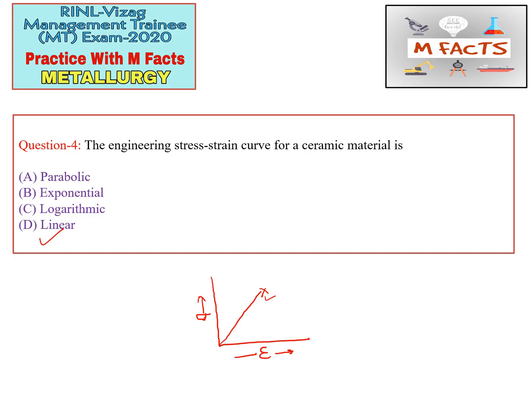Okay, one additional point: if we talk about the fracture point, the fracture limit of the ceramic material is equal to the ultimate strength of the ceramic material.